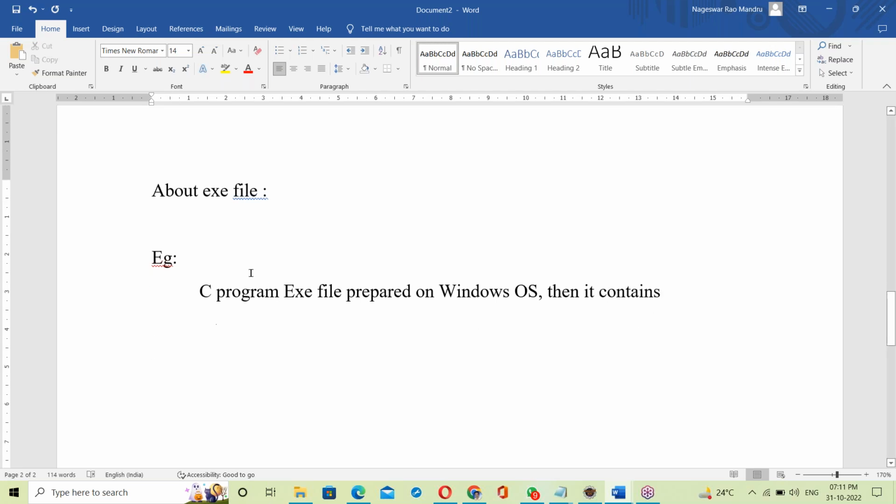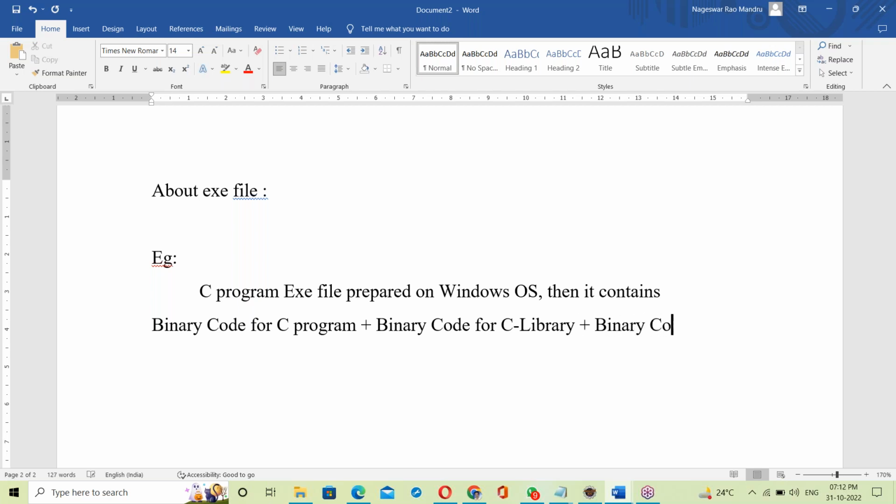A C program exe file prepared on Windows OS contains binary code for the C program, plus binary code for the C library, plus binary code for the OS library.